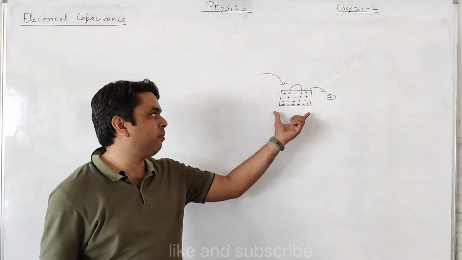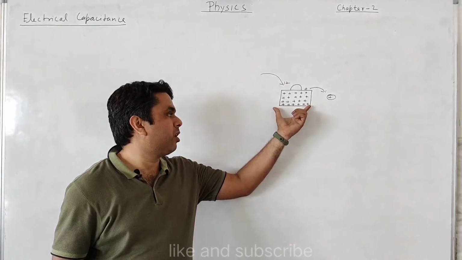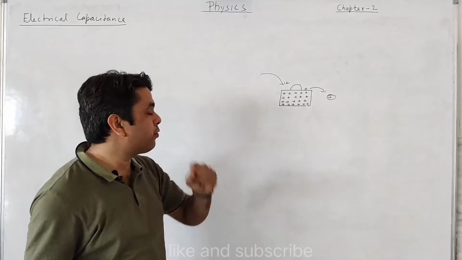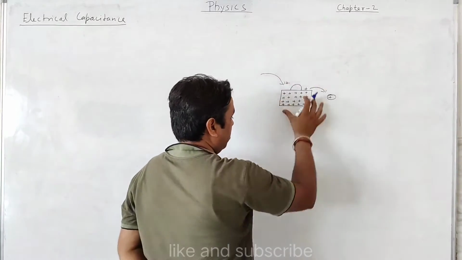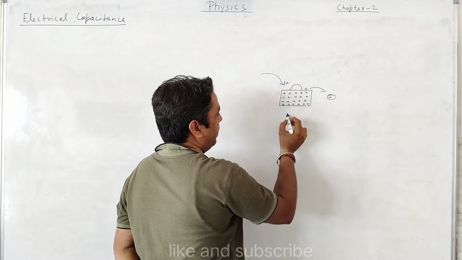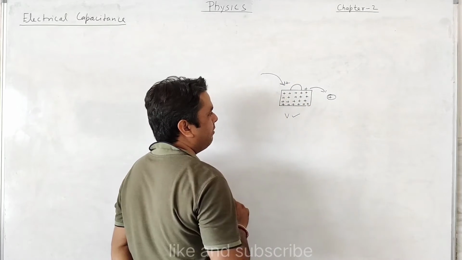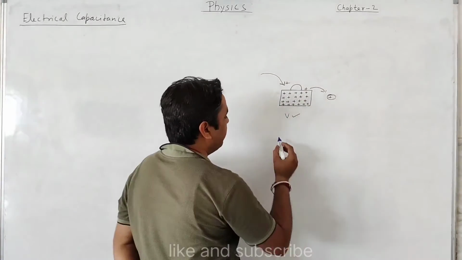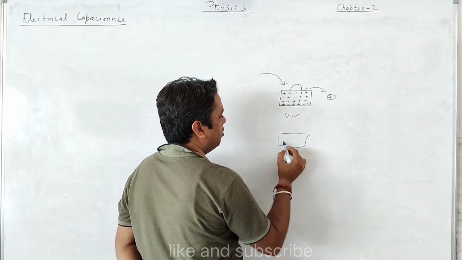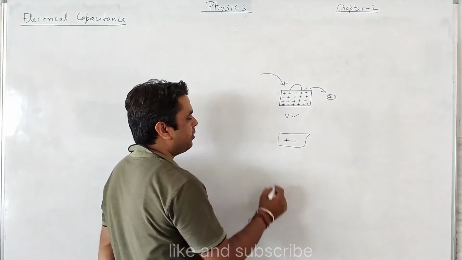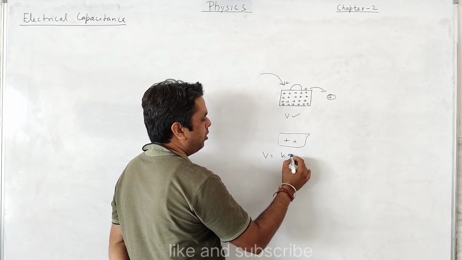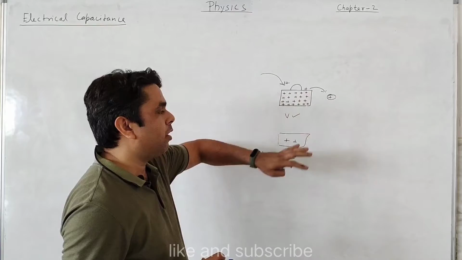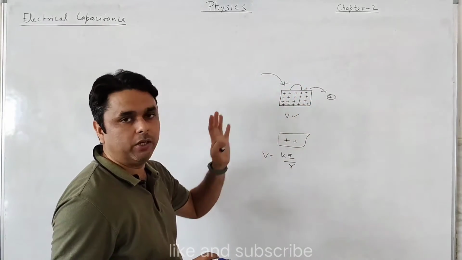The charge will not go into the bag, because we know that the bag can hold only a certain amount of charge. So what is going on? Due to giving charge to this bag, the potential of the bag will increase, as we know that if we give charge to any conductor or surface, the potential will increase. We know that V is equal to KQ upon R.